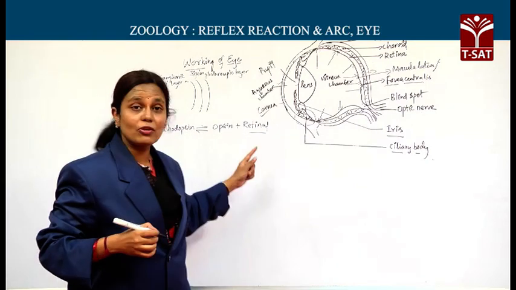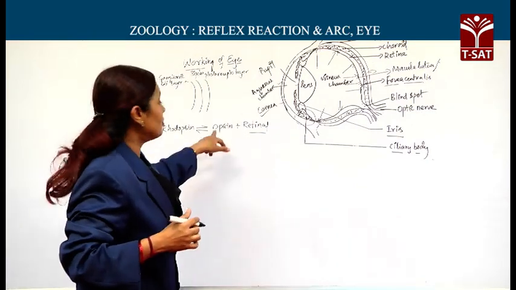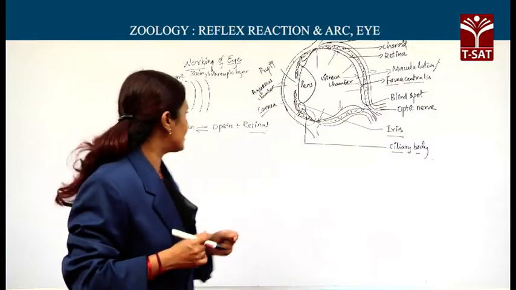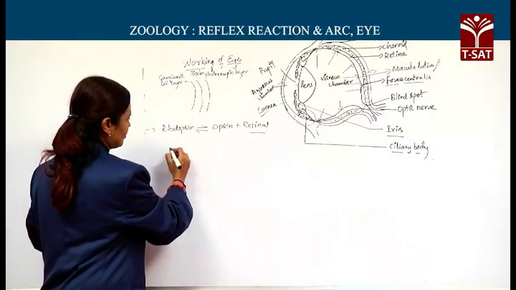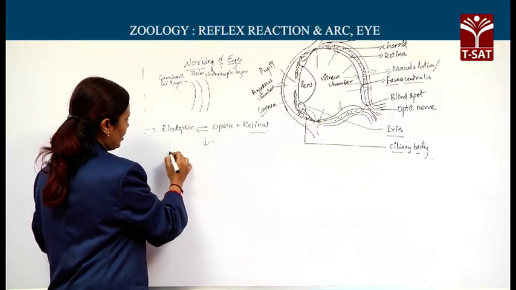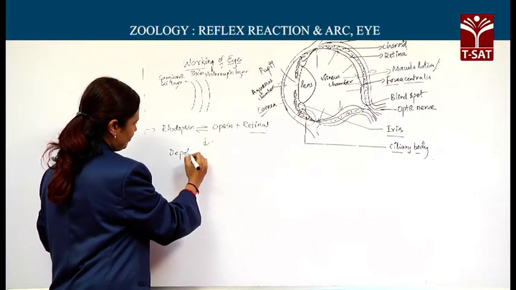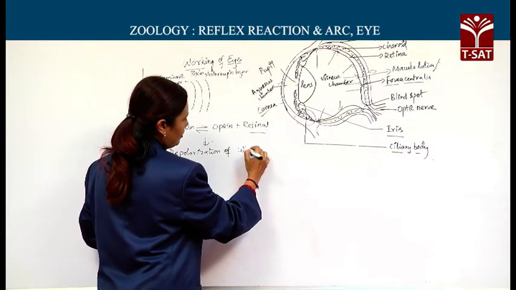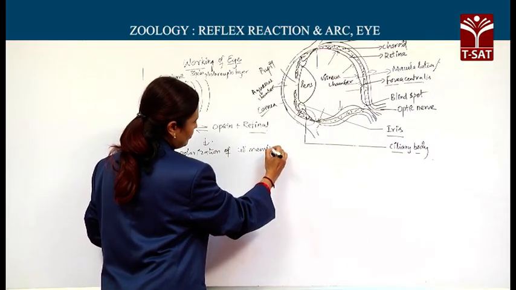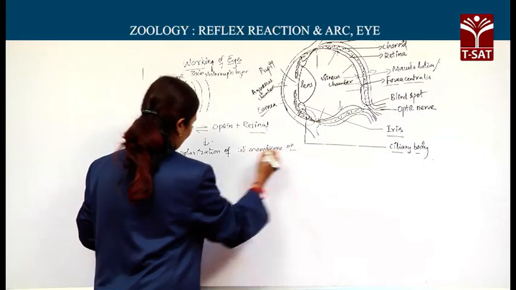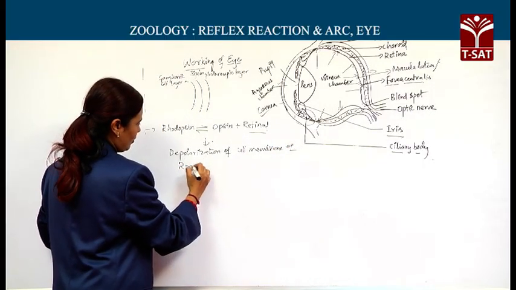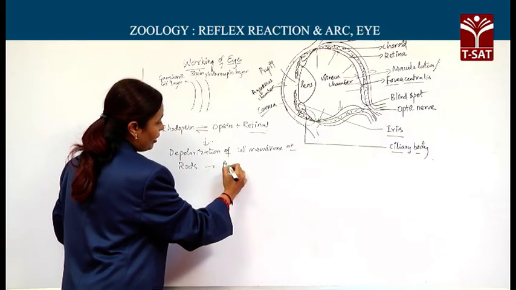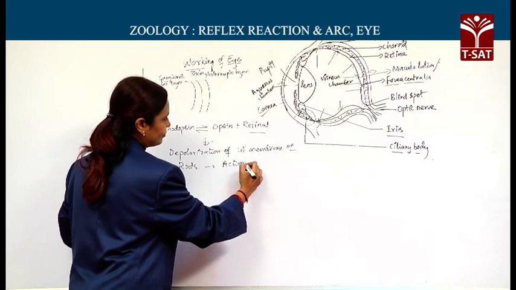Now, this dissociation of retinal from opsin causes depolarization of the cell membrane of the rods. Now, this depolarization leads to generation of action potential.